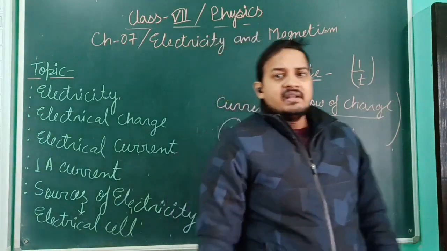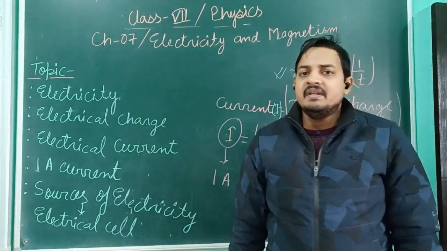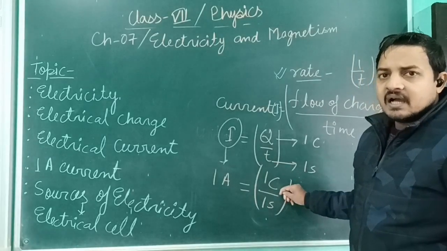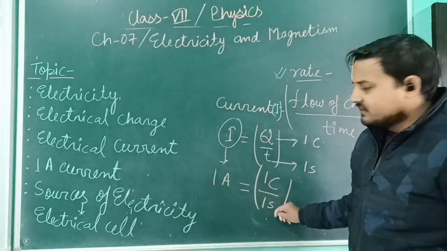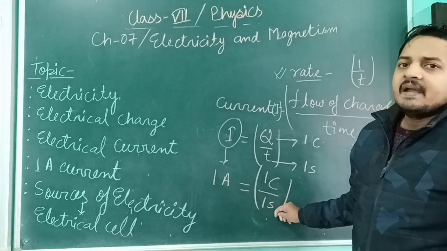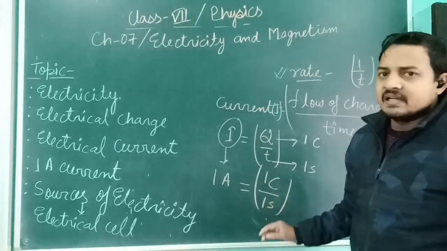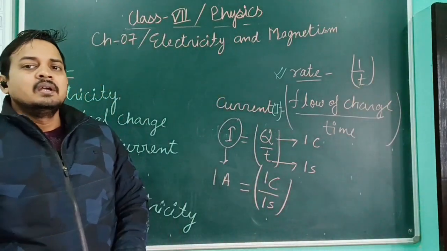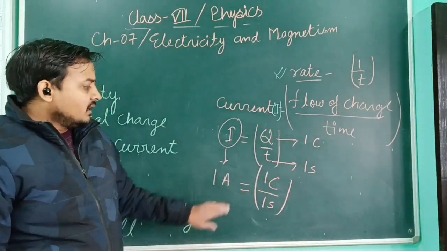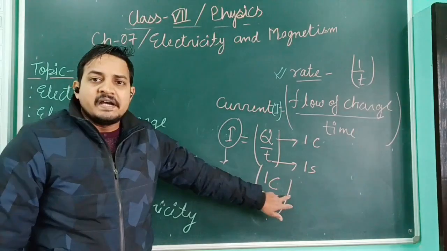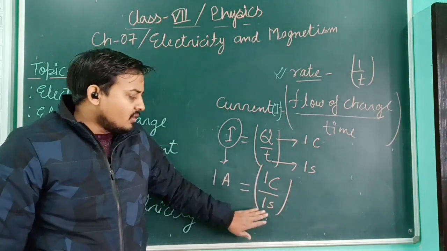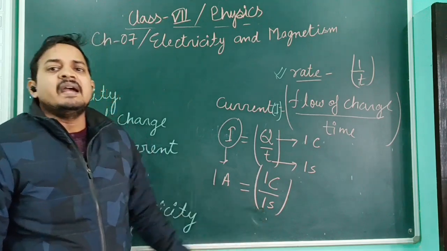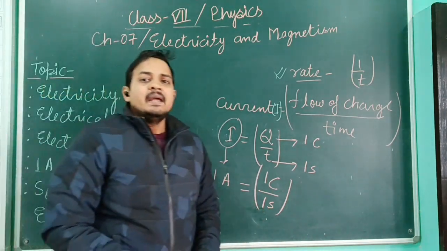One more time, what is 1 ampere current? 1 ampere current is that current if 1 coulomb of charge is flowing in the circuit for 1 second; at that time the amount of current flowing in the circuit is known as 1 ampere. Is it clear? One more time, what is 1 ampere current? If 1 coulomb of charge is flowing in the circuit for 1 second, at that time the overall current flowing in that circuit is known as 1 ampere current.